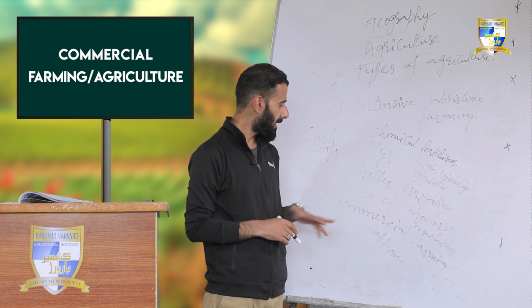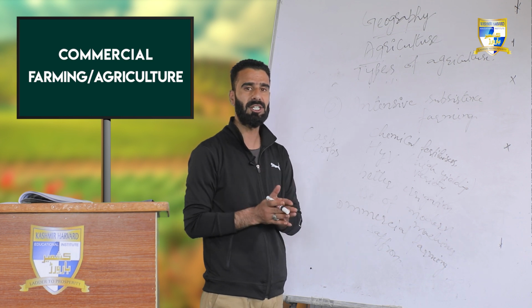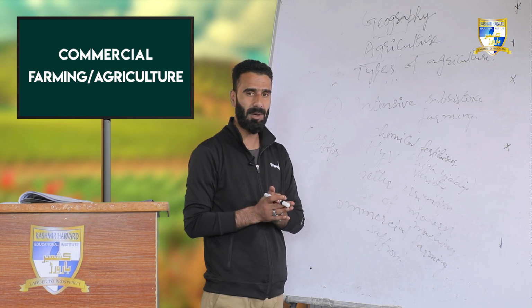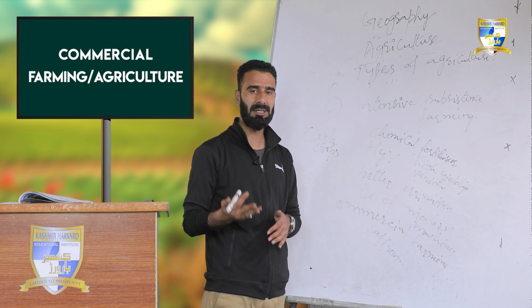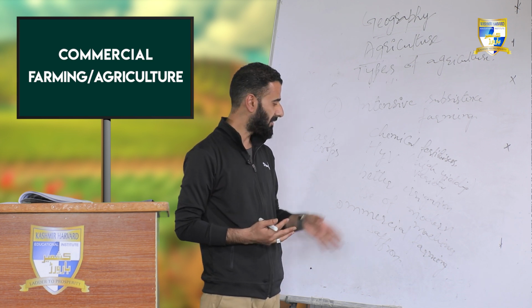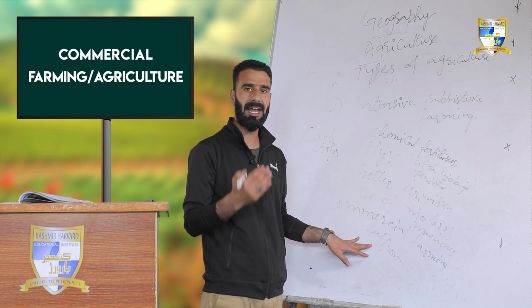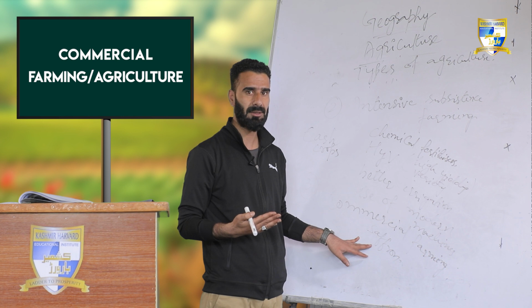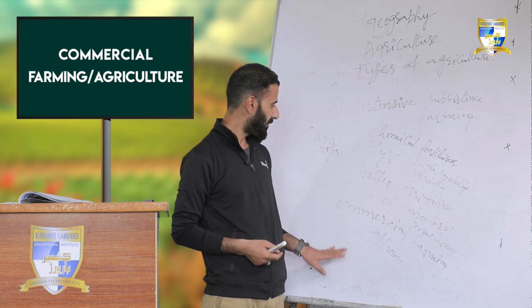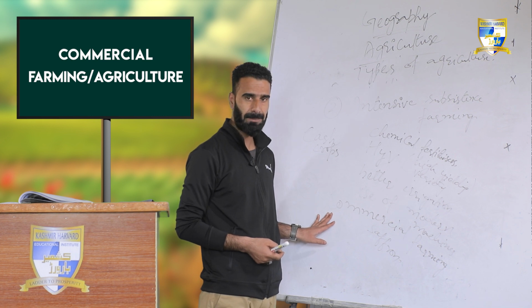In simple terms, commercial farming is that type of farming in which the entire production is meant for the market to earn cash, and the crops cultivated are called cash crops or commercial crops. This is the third type, commercial farming.